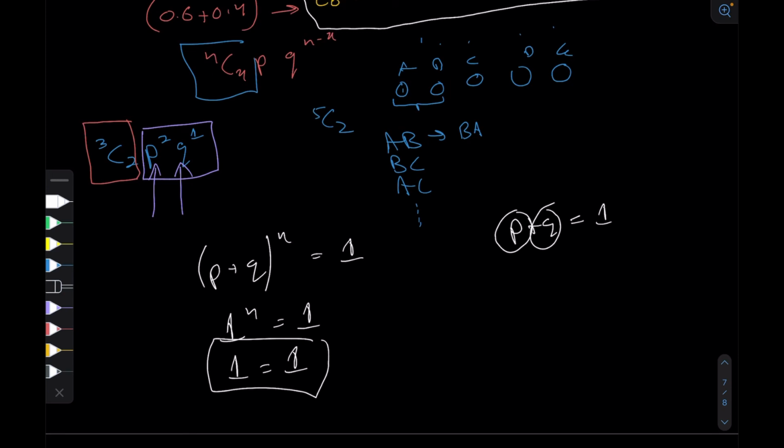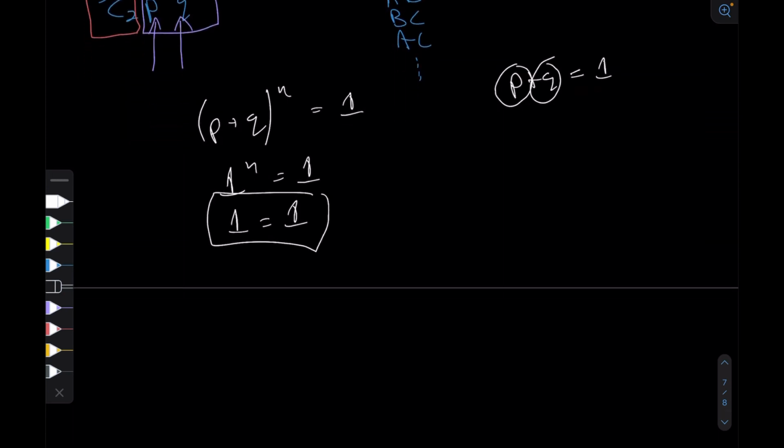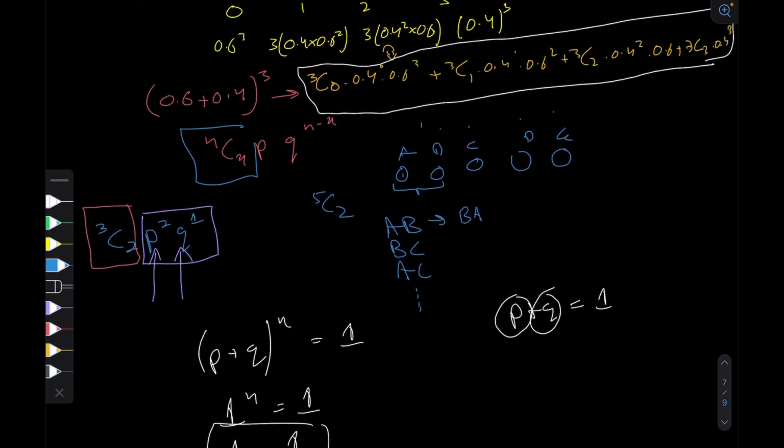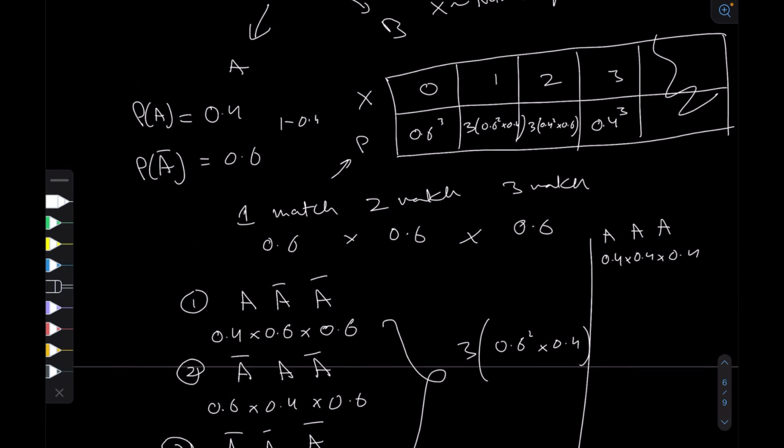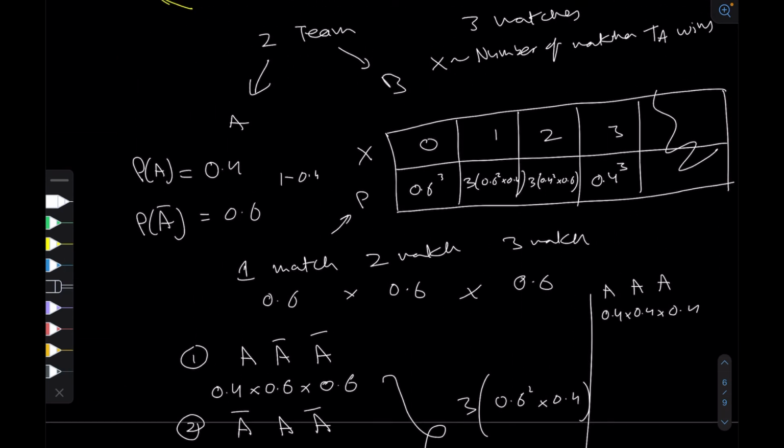A couple more things. The expected value or the mean value of any binomial distribution is n multiplied by p. The reason being that p is the probability of success, so if you multiply it by the number of times, you will get the expected value. In this case, n is 3 and the probability of success is 0.4.